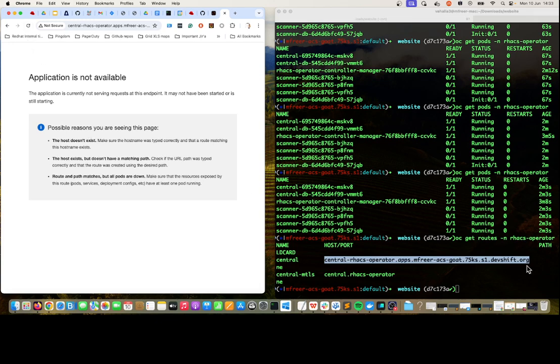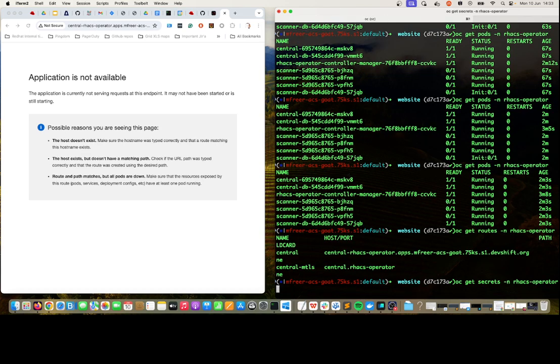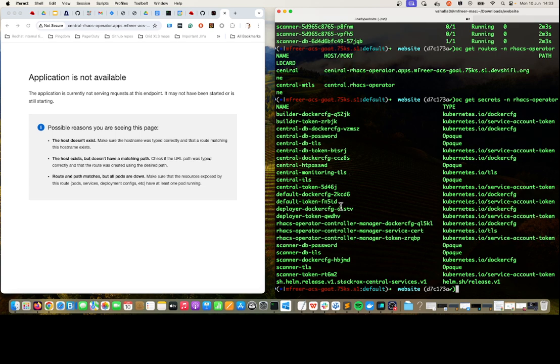So there's a secret present in the cluster that gives you the credentials for the UI, in the same namespace that you deployed the central into. And the secret is pretty obvious. It's called central-htpasswd. So accessing that, or base64 decoding that secret, will give you the credentials to log into the Central UI.